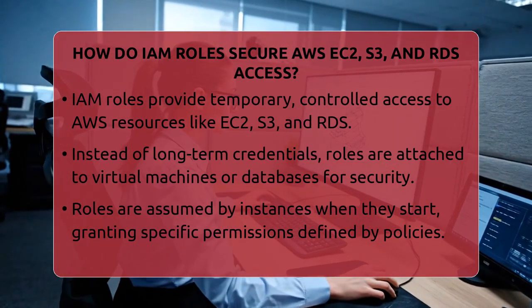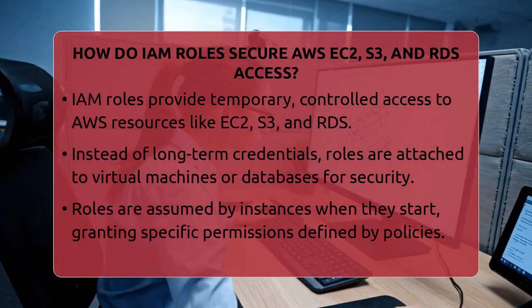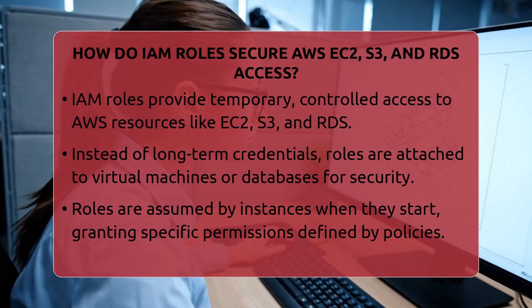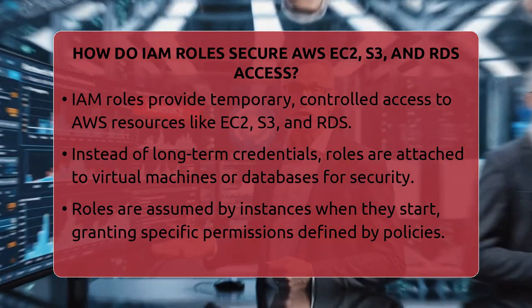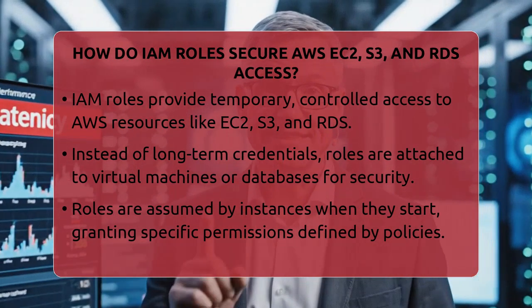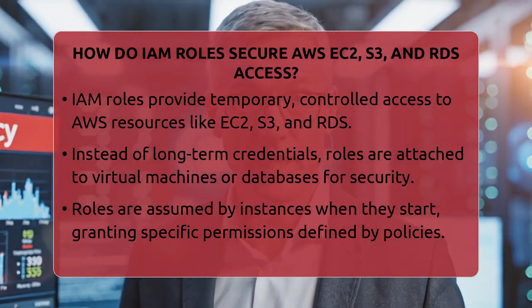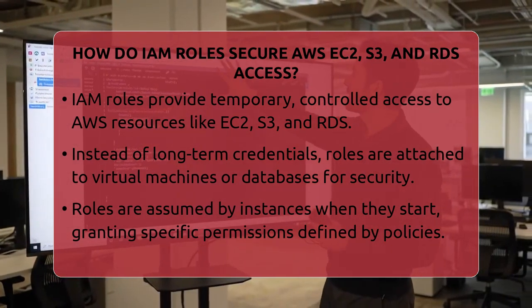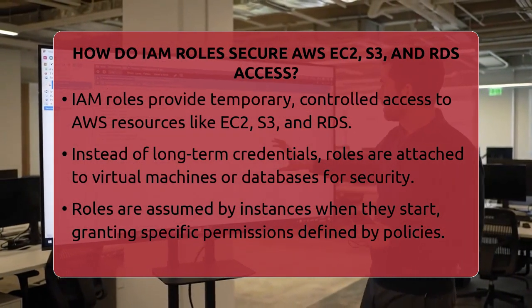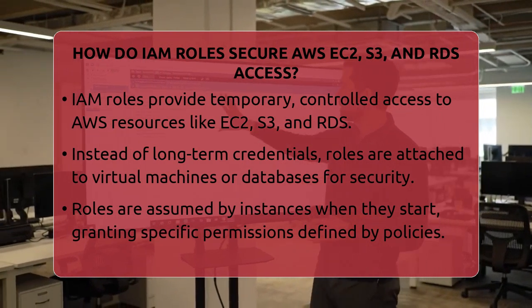How do IAM roles secure AWS EC2, S3, and RDS access? Imagine you have a safe with a key that only works for a limited time and only for certain items inside. That's similar to how IAM roles work in Amazon Web Services. They help keep your cloud resources safe by giving temporary, controlled access.